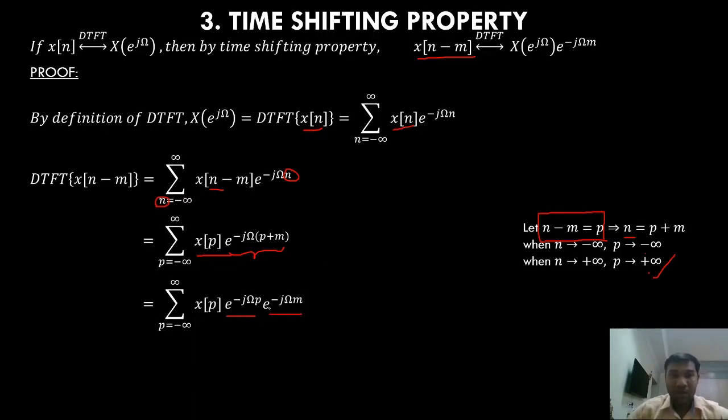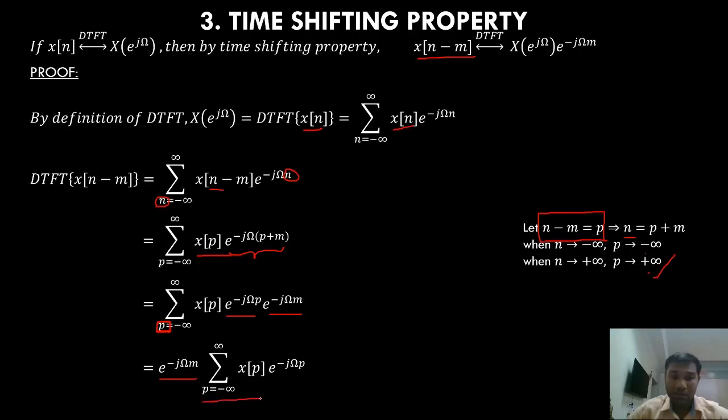Then e power minus j omega m is independent of p, right? P is the summation variable, and m is a constant. So e power minus j omega m is a constant, so I can bring it outside. So I brought e power minus j omega m outside.